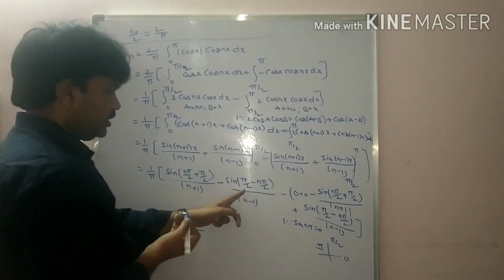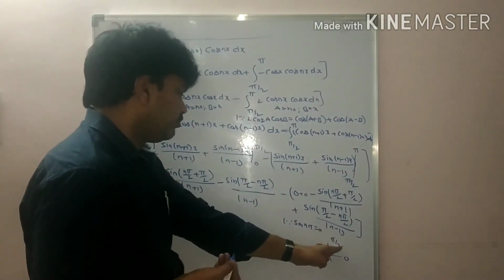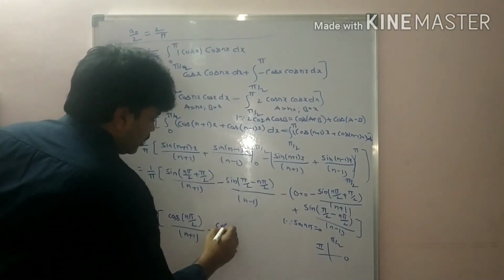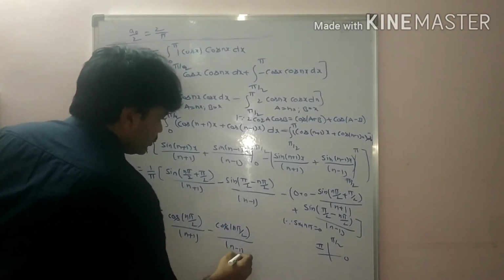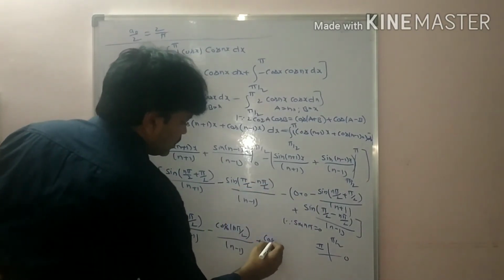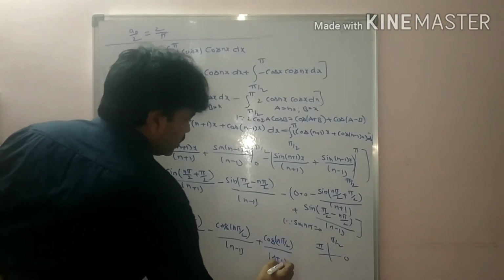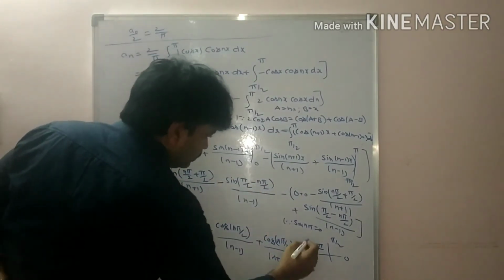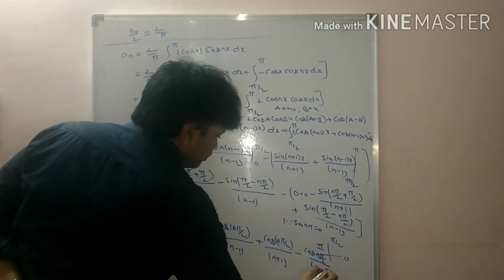Here pi by 2 minus means first quadrant, also positive, so minus cos n pi by 2 by n minus 1. Minus and minus plus, same, cos n pi by 2 by n plus 1, here also minus into plus, minus cos n pi by 2 by n minus 1, bracket close.